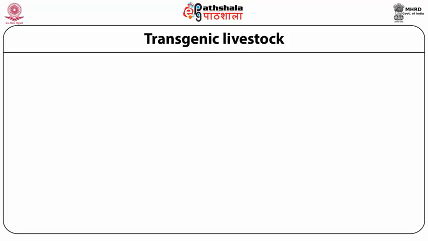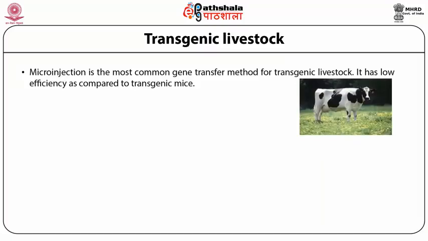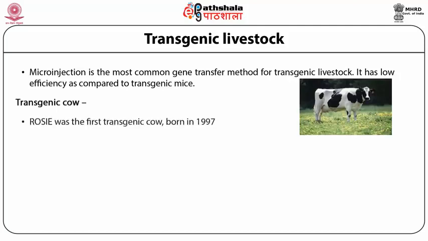Transgenic livestock. Microinjection is the most common method of gene transfer which can be used for the creation of transgenic livestock. It has low efficiency as compared to transgenic mice. We have produced many various types of transgenic livestock. First one is the transgenic cow. Rosie was the first transgenic cow, which was produced in 1997.